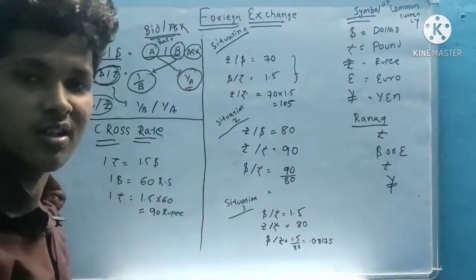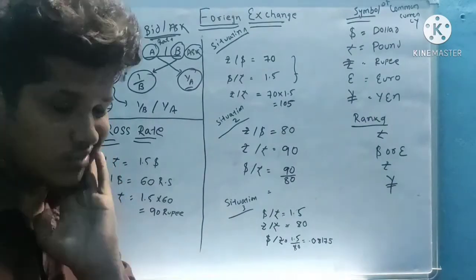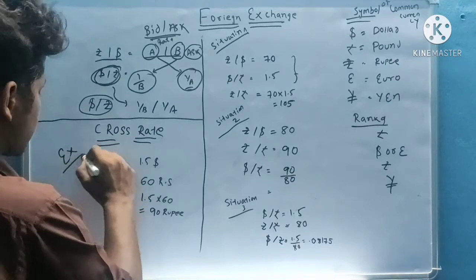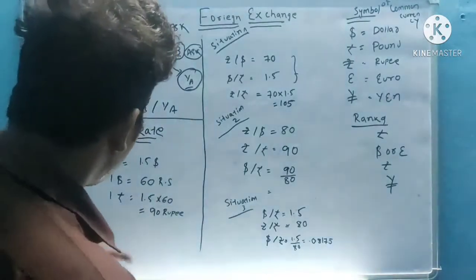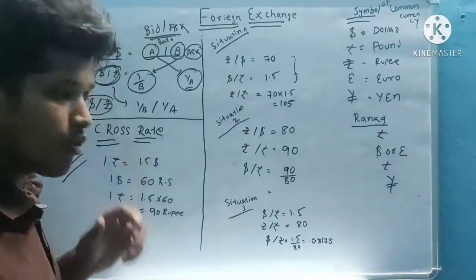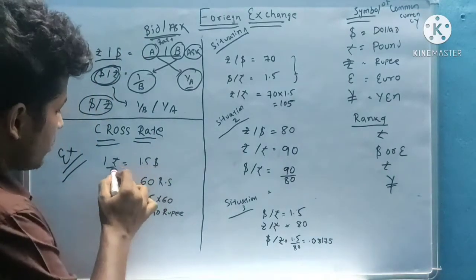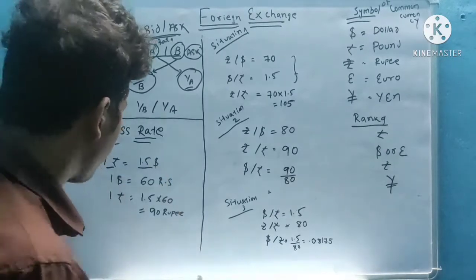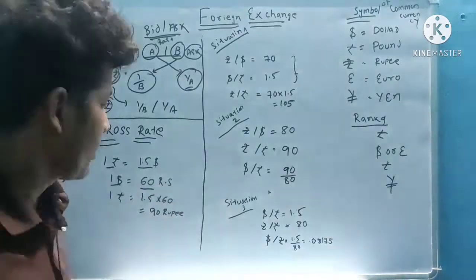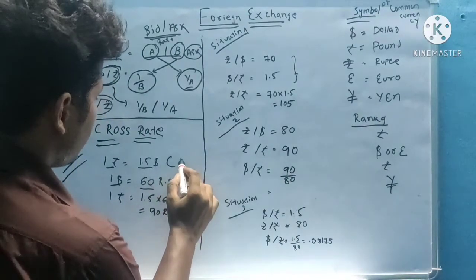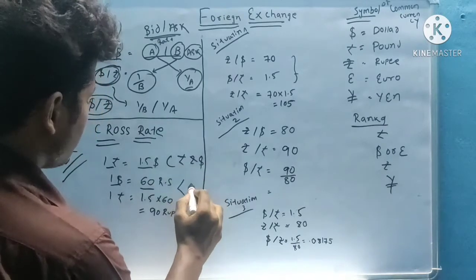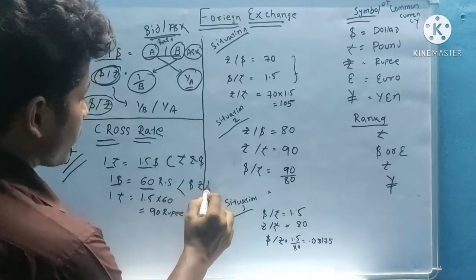Okay, next, welcome to cross rate. What is cross rate? Let's understand through examples. Suppose the question gives 1 pound is equal to $1.5. Next, $1 is equal to 60 rupees. Here the rate between pound and dollar is given, and here between dollar and rupees.